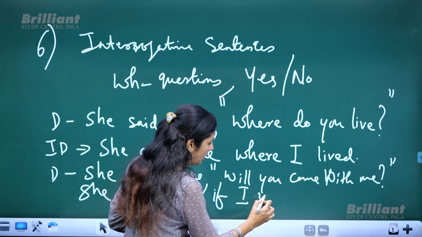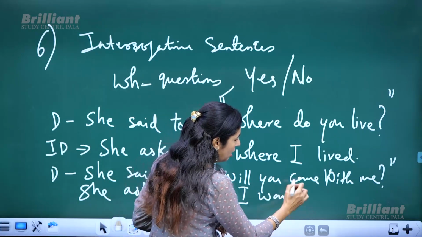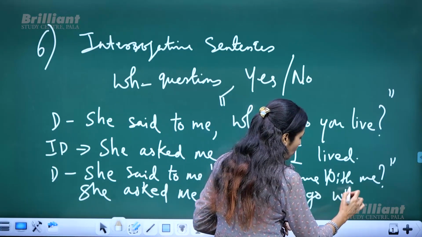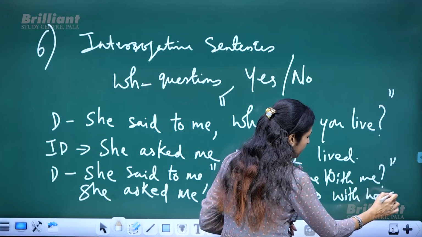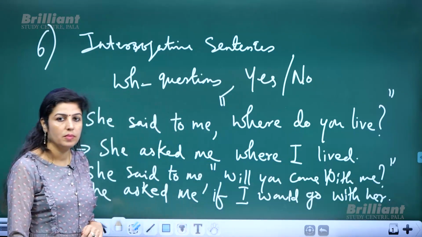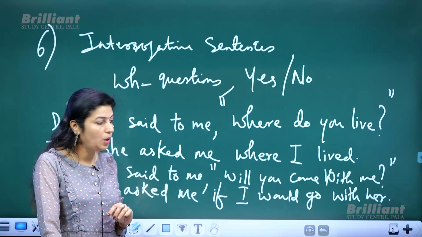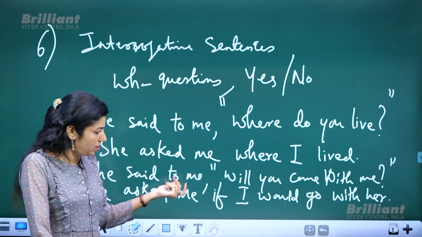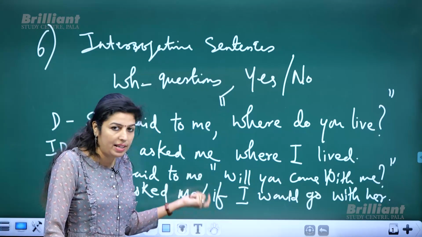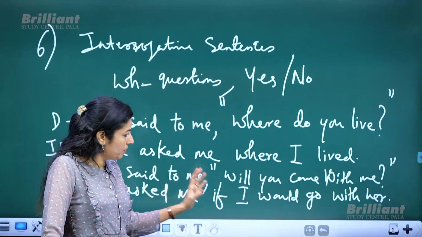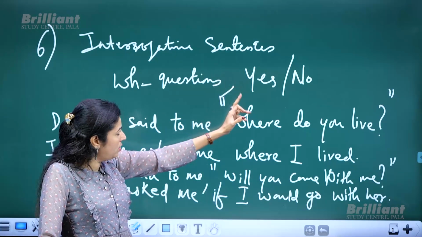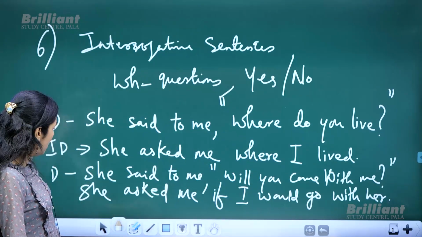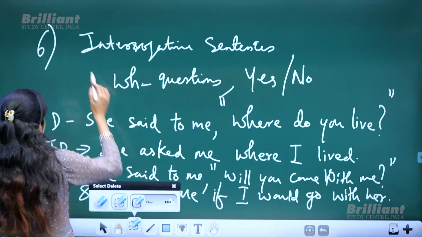Will changes to would, and come changes to go. If or whether, any word could be used. If I or whether I go with her. Clear? So here, for WH questions or yes or no questions, there are changes regarding the connecting word, and that forms our sixth rule. So the sixth rule also is clear.